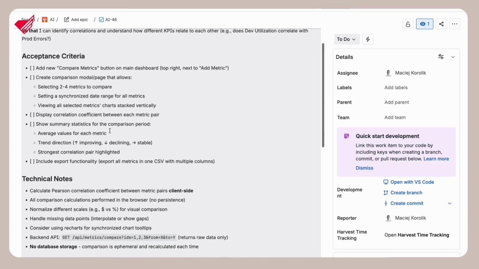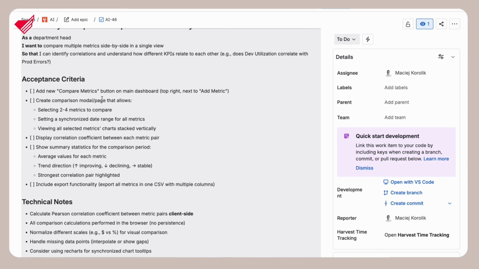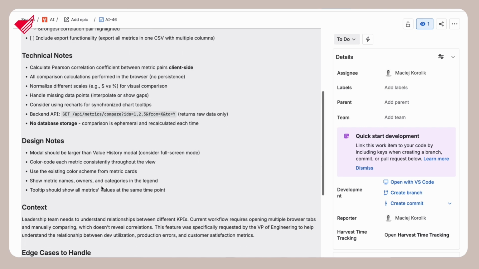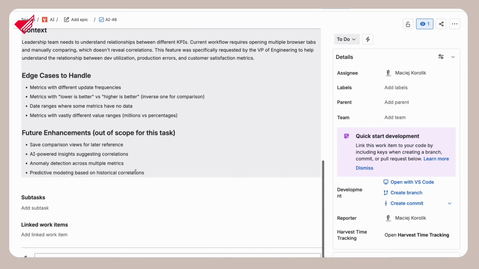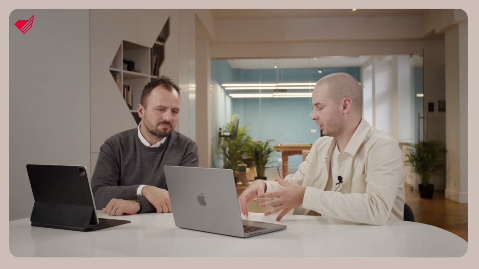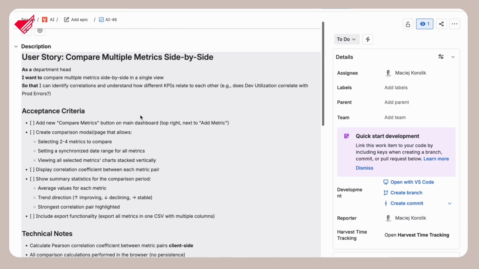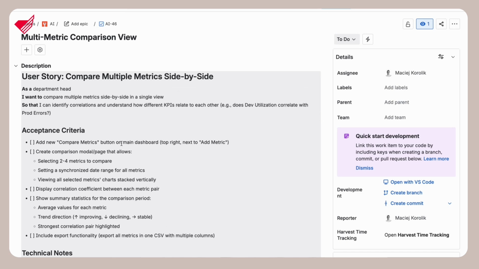We have a really good description, so with user story, acceptance criteria, some technical notes, design notes, context, everything. So this is good because we can then use it as a context in our coding agent. And I could just copy it or write about it to my agent, but I have this cool thing. I have a Jira MCP server in Cursor, so I can just paste the link and it will know to use Jira MCP.